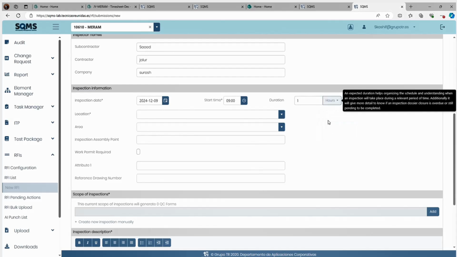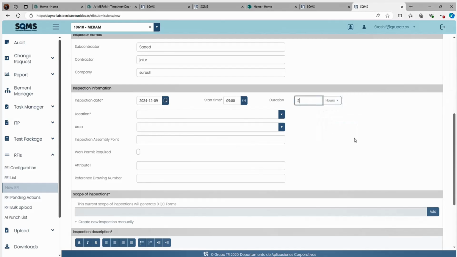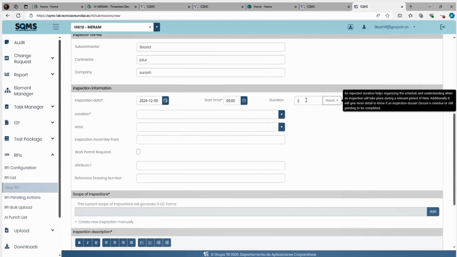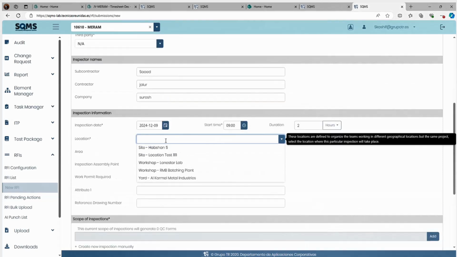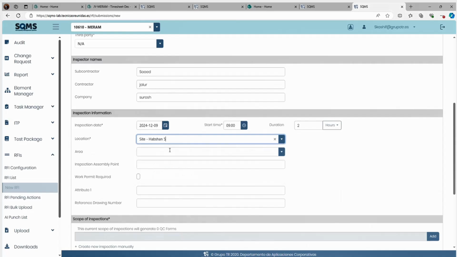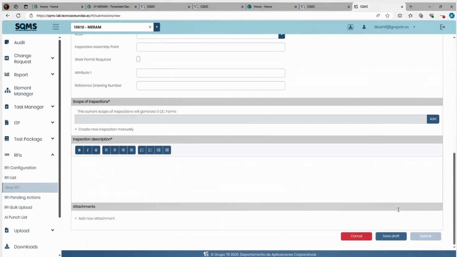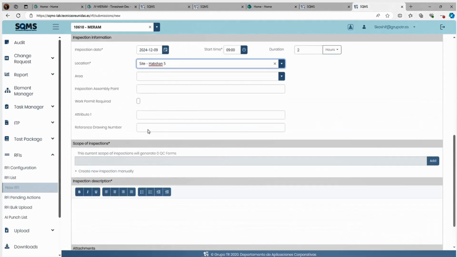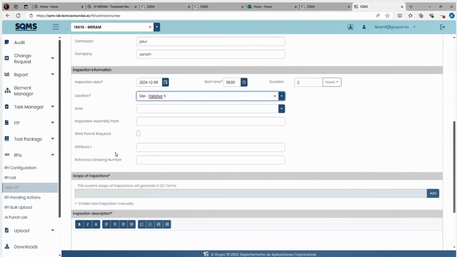Let's say 2 hours. So from 9 AM you will start the inspection and it will continue till 11 AM. If you select 4 hours, then it will continue till 1 PM. Then you will select your location, whatever location it is. Ensure that the star-marked fields are filled. If you don't fill the star-marked data, you will not see the Submit option. As we have not filled the star marks, it's not showing right now. The fields without star marks are not mandatory. You fill them or you don't, it doesn't matter.